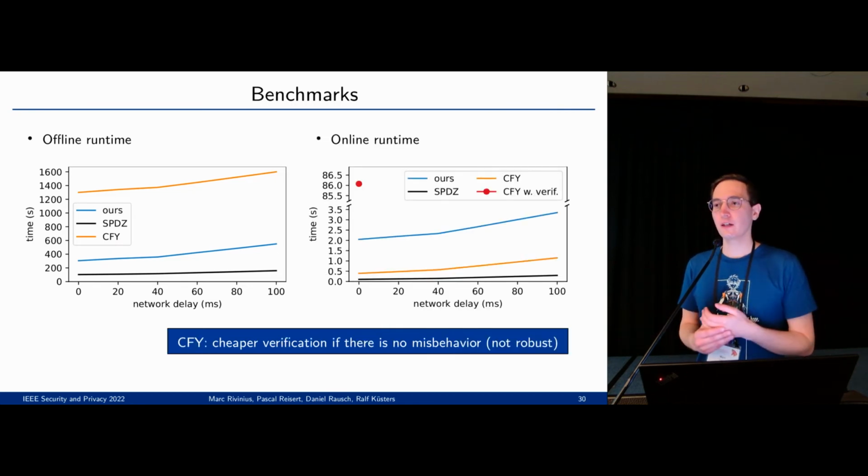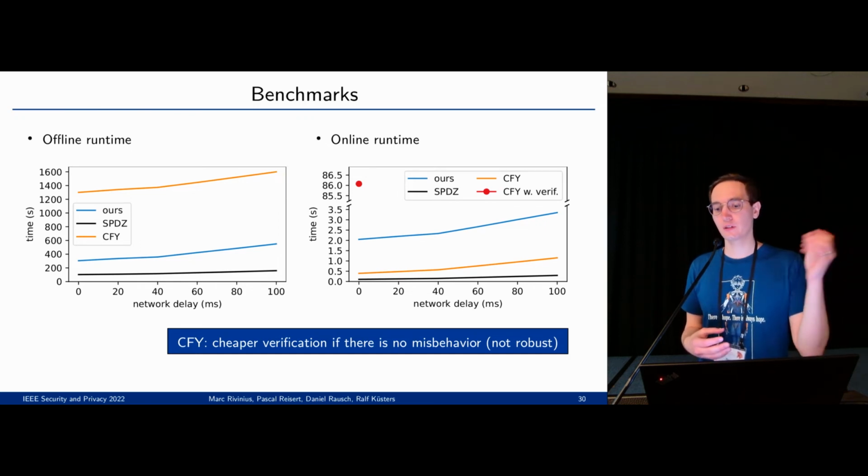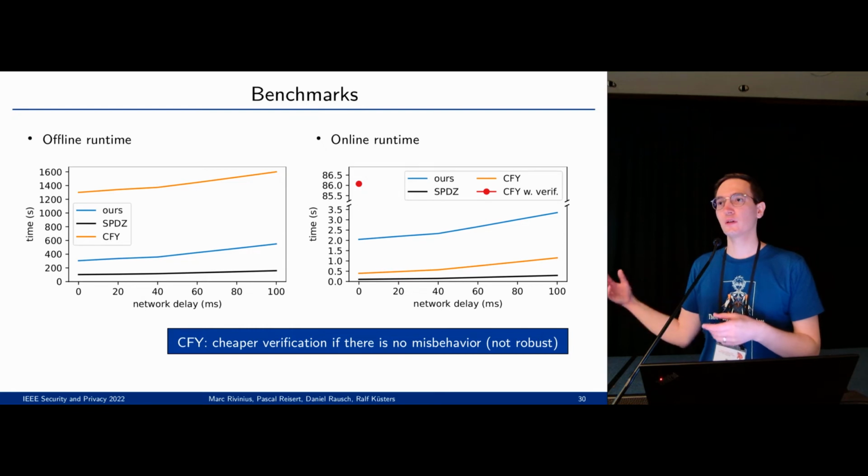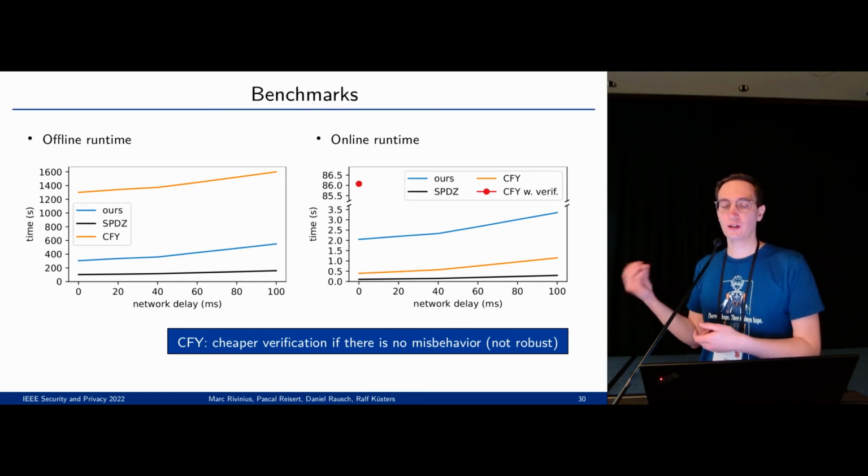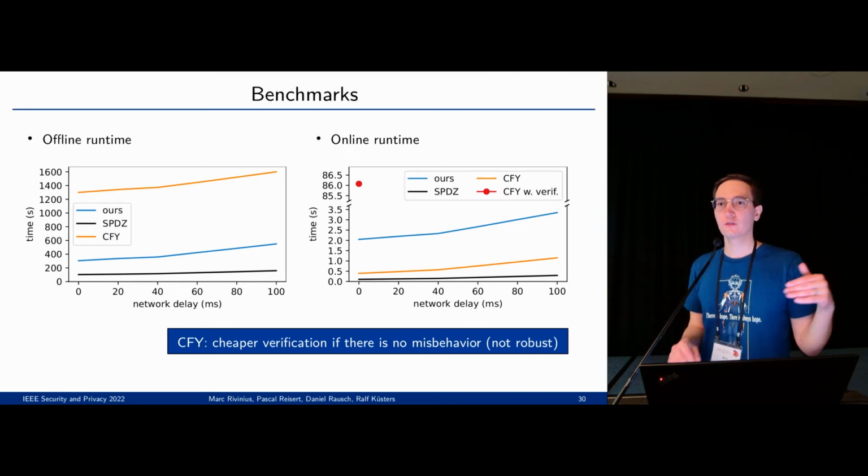In the online phase, at first it looks like the CFY is quite fast, but this is because this protocol is not robust. So it has similar properties to our protocol, but it's not robust. That's why they can use certain optimizations to skip expensive verification if there is no misbehavior. But if there is misbehavior, or if you're an external party that wants to verify it, you have to do quite an expensive verification, and that's the red dot here. That's 40 times slower than our protocol.